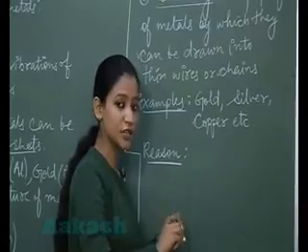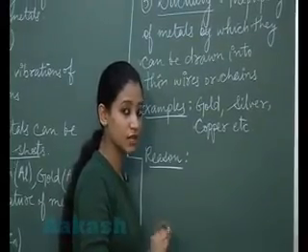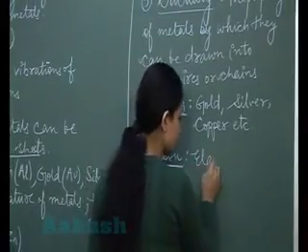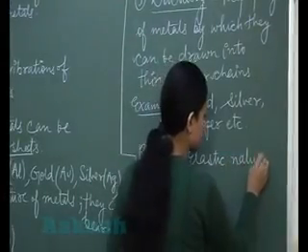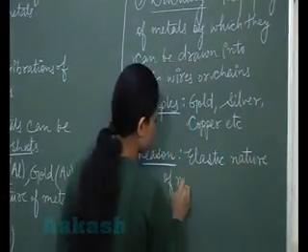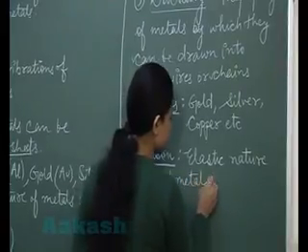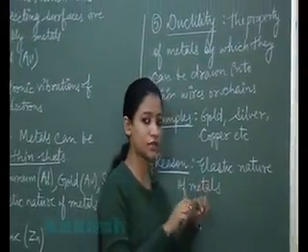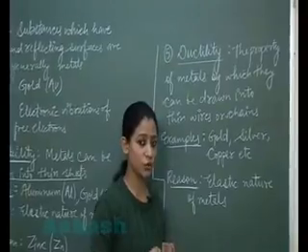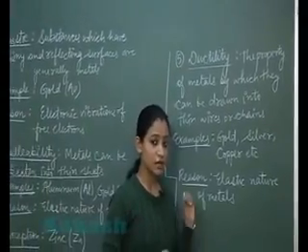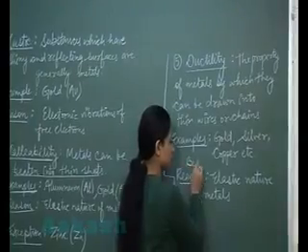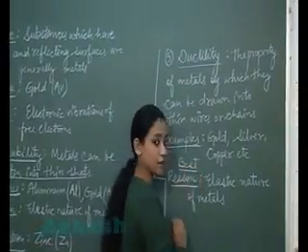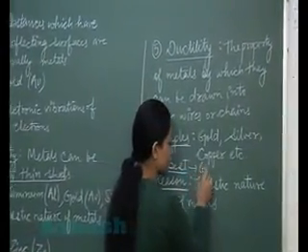Because of the elastic nature of the metals, they can bear the stress. Because of the elastic nature of the metals, they can be easily drawn into thin wires. And the best, or we can say the most ductile metal, is gold.